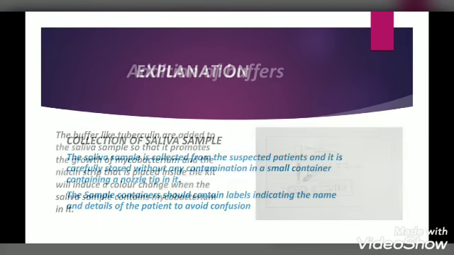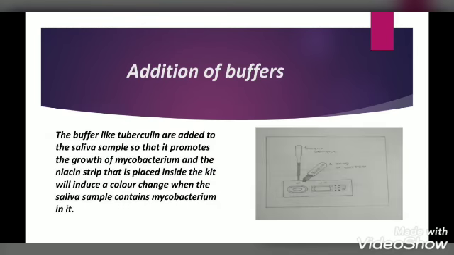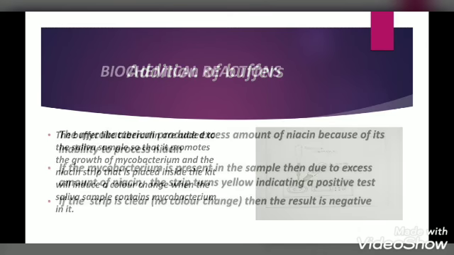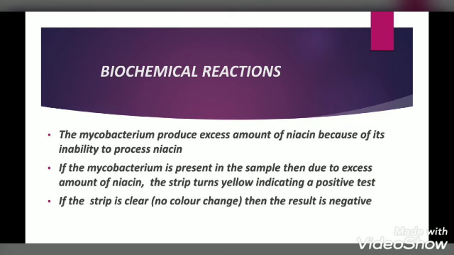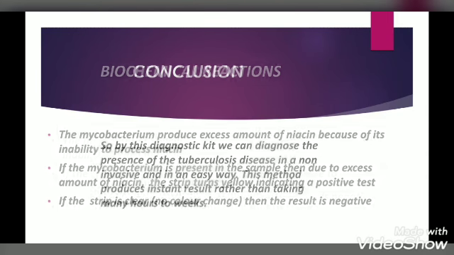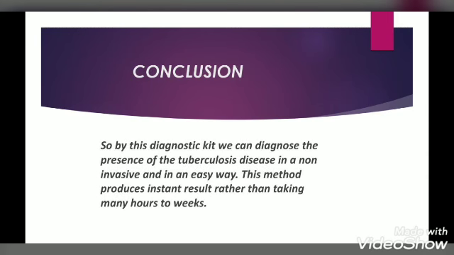Then we add the buffers. In the buffers we use tuberculin, which promotes the growth of mycobacterium, and when the niacin strip is placed it will induce a color change easily, and we will get the result very soon. That is why we use the buffer. The next block is the biochemical reactions. In the antigen antibody reaction method, agglutination occurs, whereas in the second method, due to the excess amount of niacin, the niacin strip turns yellow when mycobacterium is present, or else the strip will be clear and we consider the result negative.